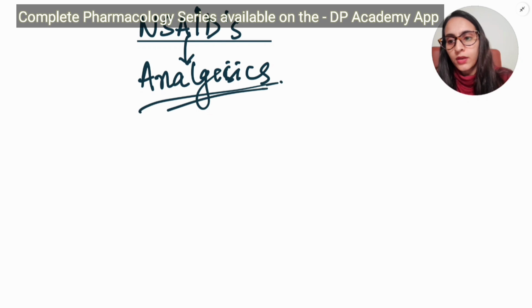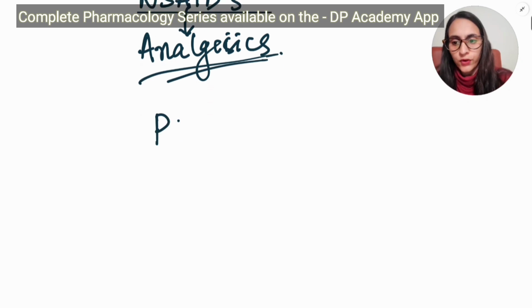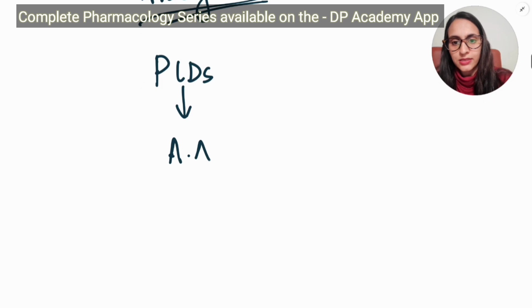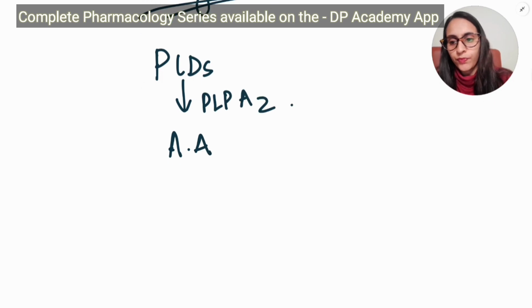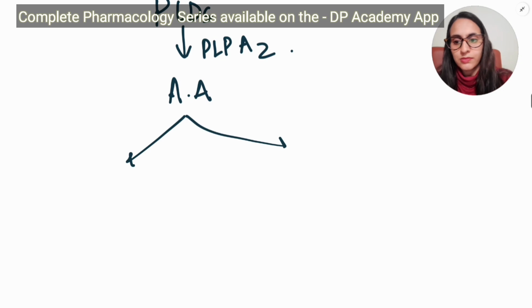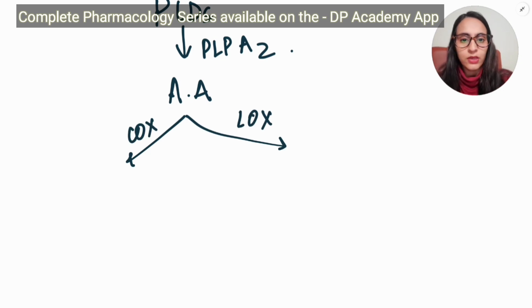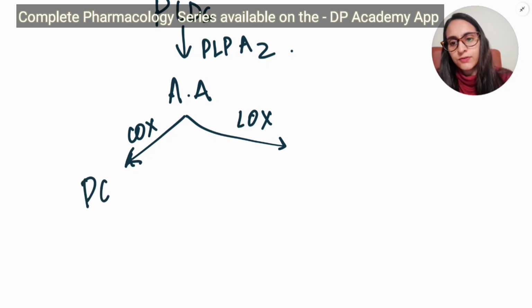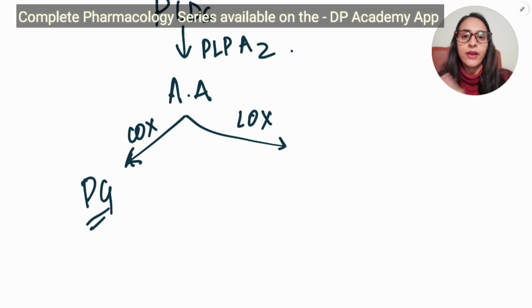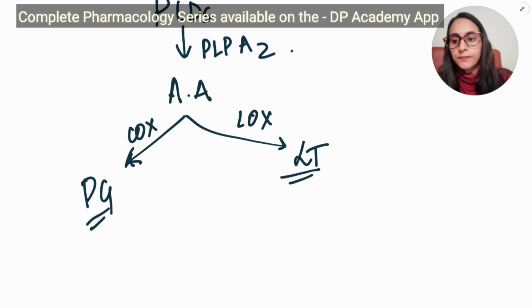In the body we have phospholipids, which form arachidonic acid by the enzyme PLA2. Then this arachidonic acid is metabolized by two pathways, either the cyclooxygenase pathway or the lipoxygenase pathway. If it is metabolized by the cyclooxygenase pathway, it gives prostaglandins, and via the lipoxygenase pathway, it forms leukotrienes.